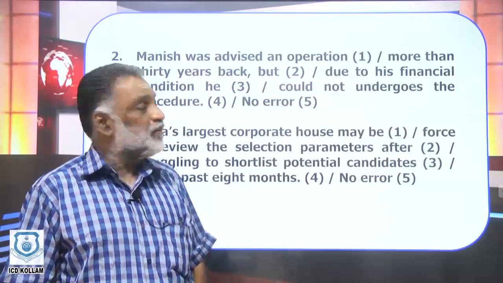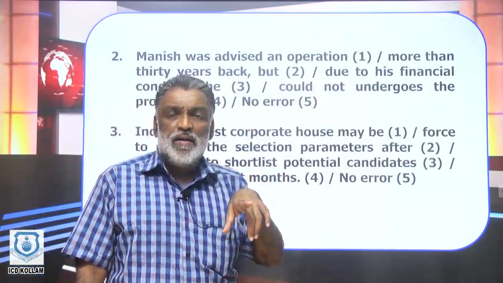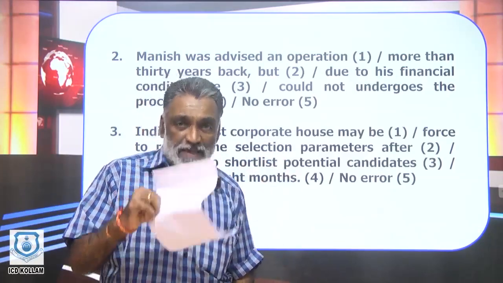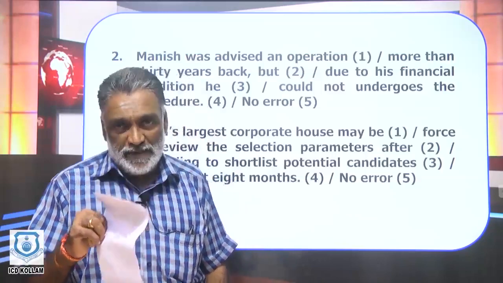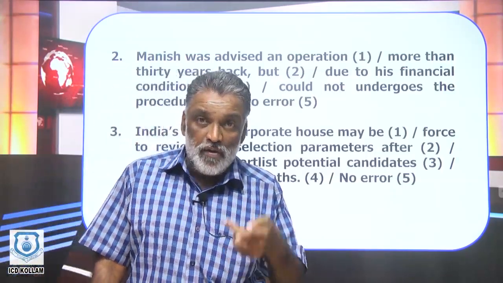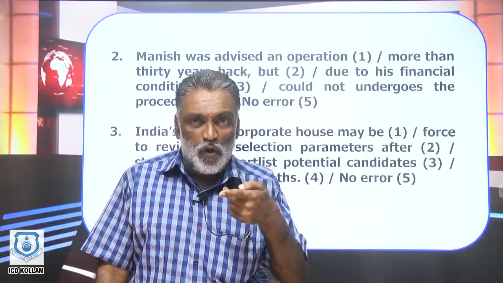You will never say he could not saw or he could not seen. You will only say he could not see. He could not know, not he could not knew or he could not known.